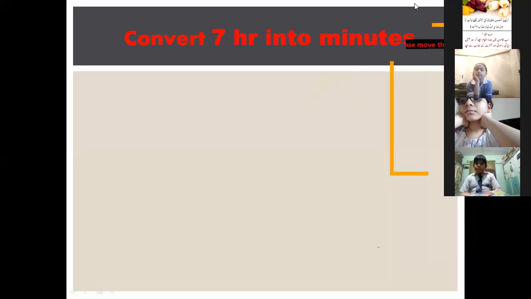Now here is the question. Convert 7 hours into minutes. What will we do? There is a conversion of hours into minutes. Okay. Now we will convert the bigger unit to smaller unit. Hour is a bigger unit and minute is a smaller unit. So what will we do here? Tell me, will we multiply or divide? Tell me in the chat box.